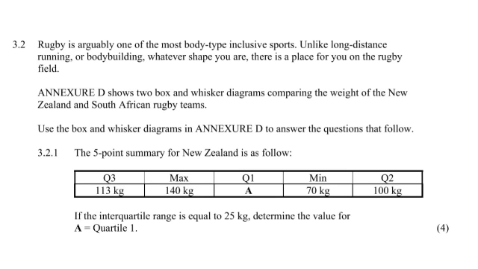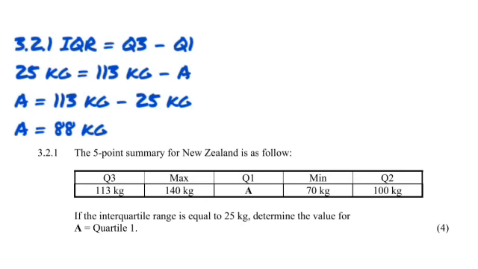In 3.2.1 it says the 5-point summary of New Zealand is as follows. The Q3 is 113 kg, the maximum is 140 kg, Q1 is A and mean is 70 kg, Q2 is 100 kg. If the interquartile range is 25 kg, determine the value for A, which is quartile 1.